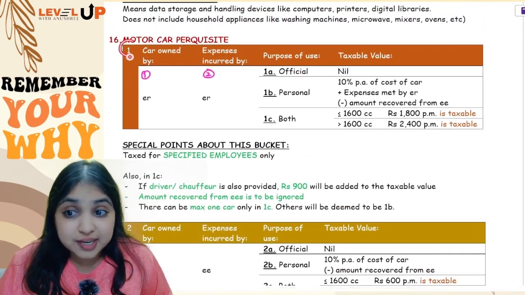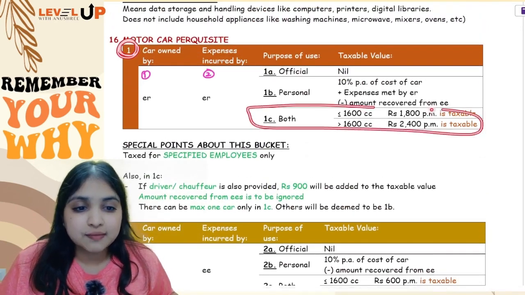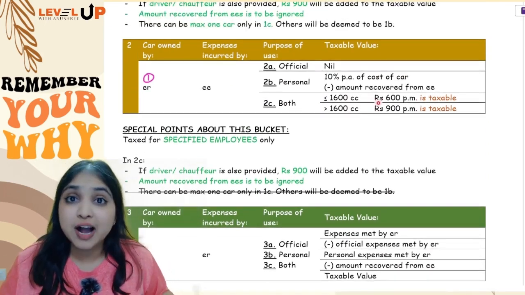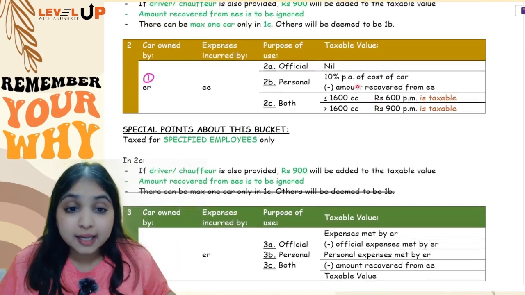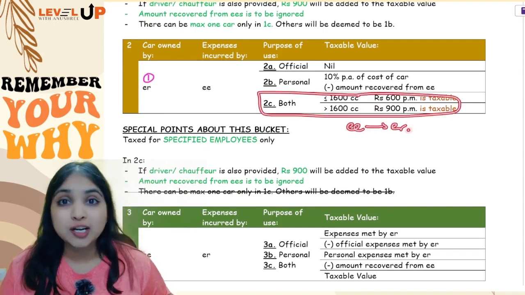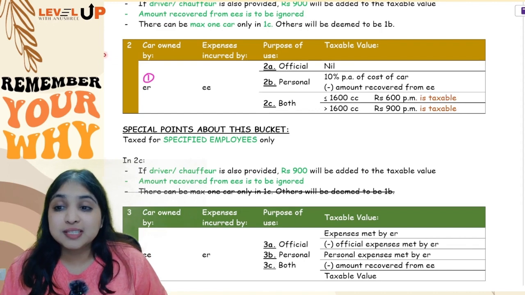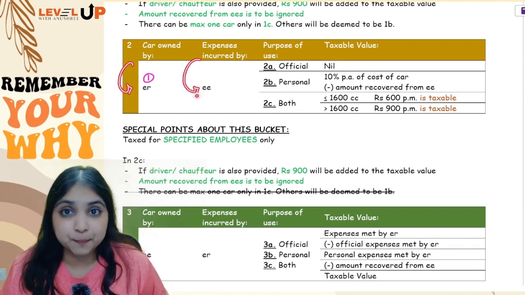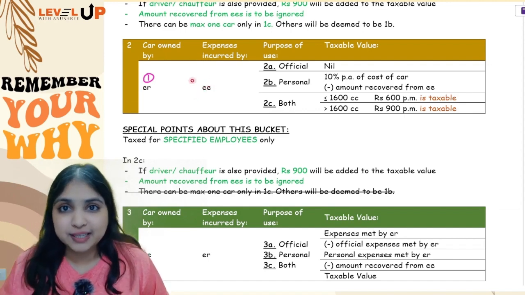See, only in the first bucket we are saying that in this category we can have only one car, but in the second bucket, in the third bucket and all, any number of cars you can have, no problem at all. And even over here, whatever amount is paid by the employee to the employer, you will not consider, you will ignore. Okay, so this is about the second bucket where the car is owned by the employer, expenses are by the employee. So the employee is getting only one benefit, and that is the car benefit.